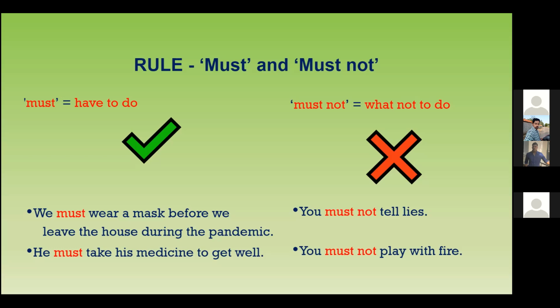So must. So where's the verb here? Silambu, where's the other verb? Where's the root verb? Must is the modal verb. Very good. So we must wear the mask before we leave the house. Where is the verb? Where is the action verb here? Right? We must wear a mask.